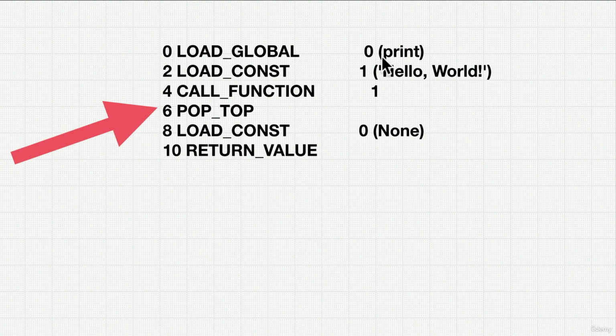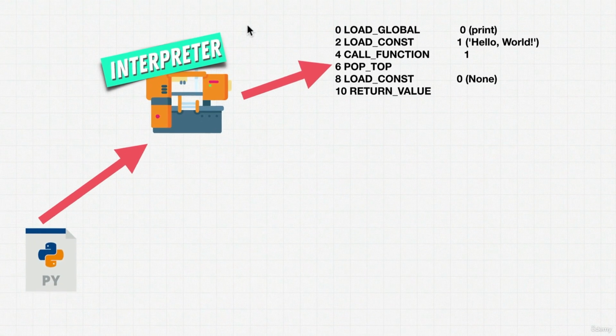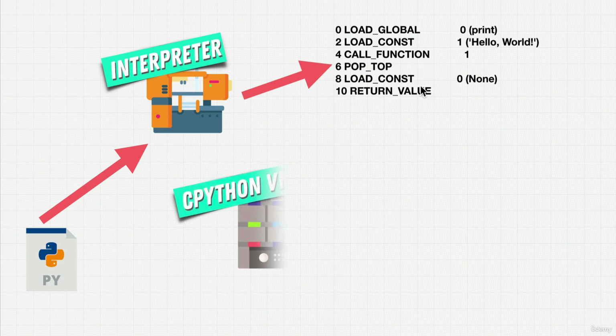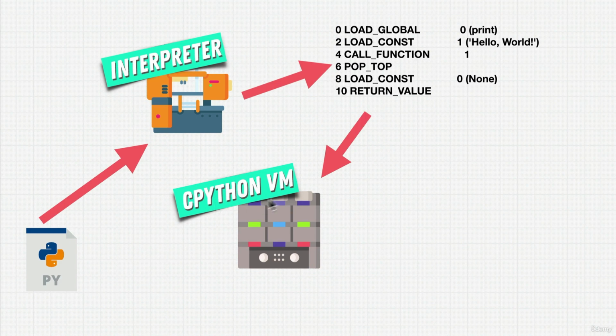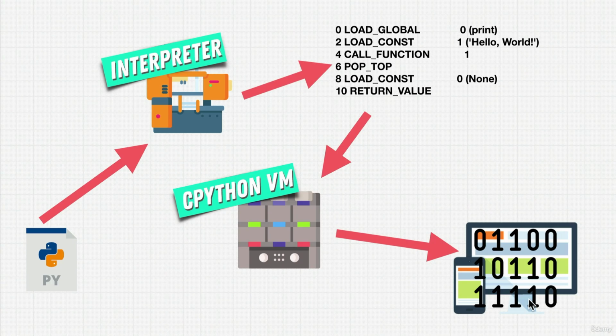Now, this might look like gibberish to you. And even for me, I don't know bytecode. This looks pretty confusing, just for printing hello world to the screen. Well, the interpreter does that automatically for us. We don't see it. It's behind the scenes. Now, once it creates a bytecode that is closer to machine code, it then uses the CPython virtual machine. Again, just something that runs this code, and then this code gets run on our machine.